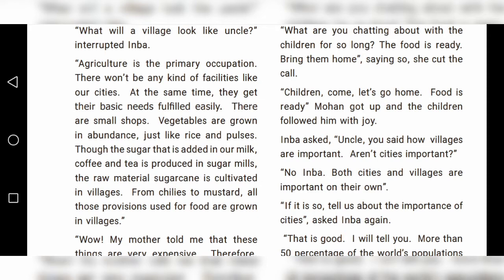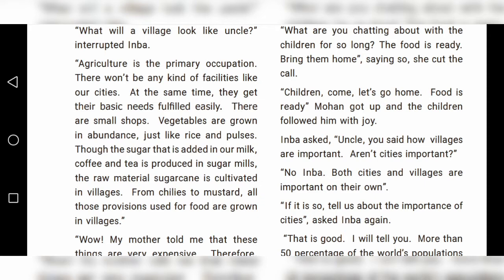Just like rice and pulses, they cultivate rice and pulses also. The sugar that is added in our milk, coffee and tea is produced in sugar mills. We add sugar in different sweet items, especially in our milk, coffee and tea.